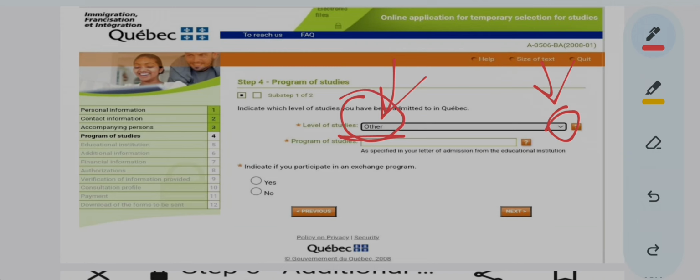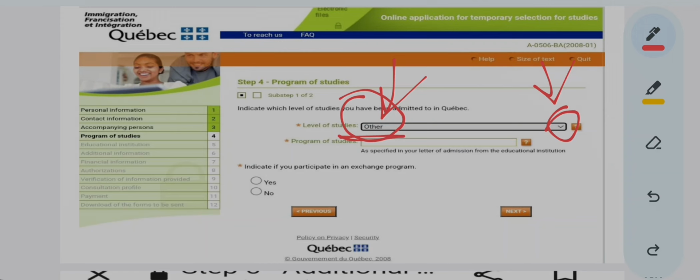If you are not sure whether your program is bachelors or masters, then you should contact your university. Universities have international student services that help you with all the other processes, like this application itself. So you can ask them your queries.